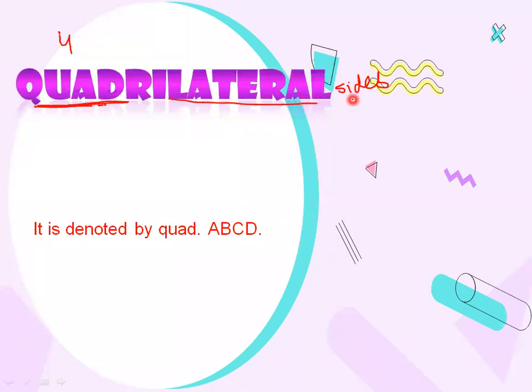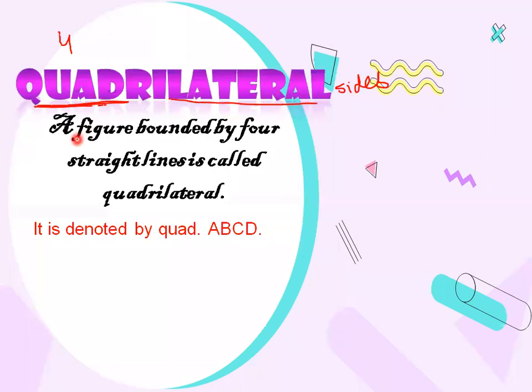So what is a quadrilateral? If you have any figure that is bounded by four straight lines, that figure is called a quadrilateral. If we talk about a triangle, in a triangle you have three sides, and in a quadrilateral you have four sides.